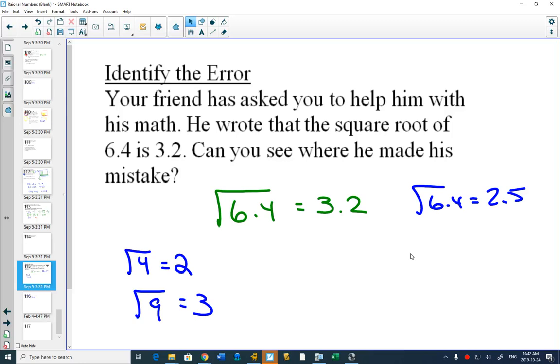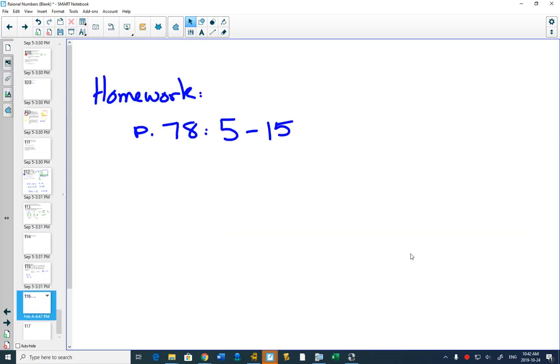Here is, if you write this down, page 78, questions 5 to 15. That is due for Monday.